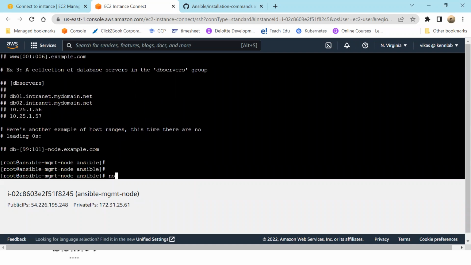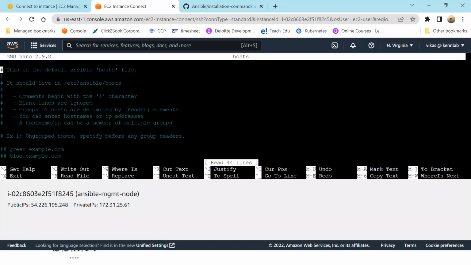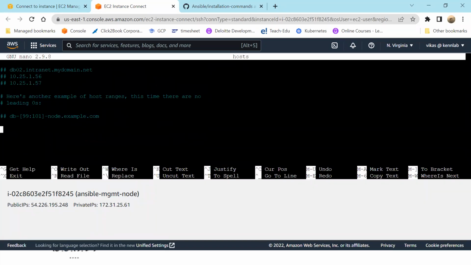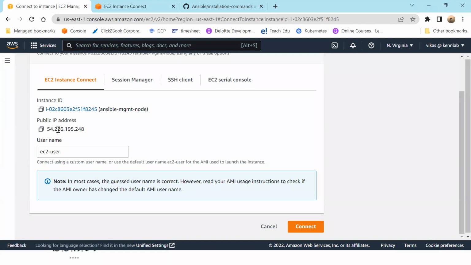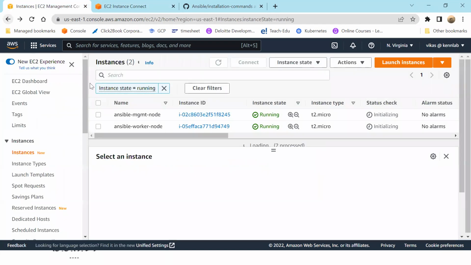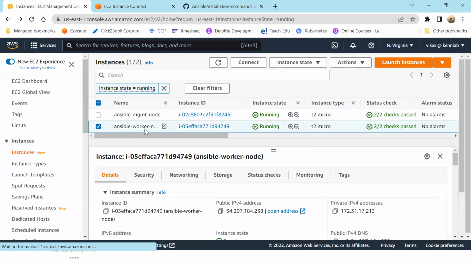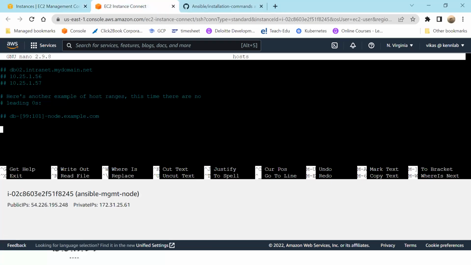So let me say nano. Okay, I have the file. I'll go all the way down here. How many machines do you want to manage? I want to manage one machine only. So this is my master machine. You want to control this machine, right? You want to deploy on this machine. So take the private IP of this machine. Why private IP? Because both of them are within the AWS network, the same network. So I can take this, come here and paste it.